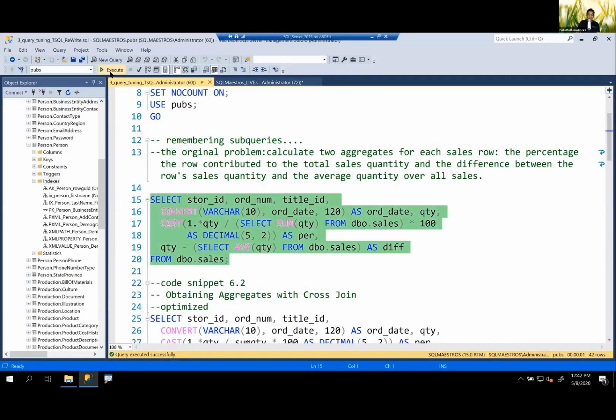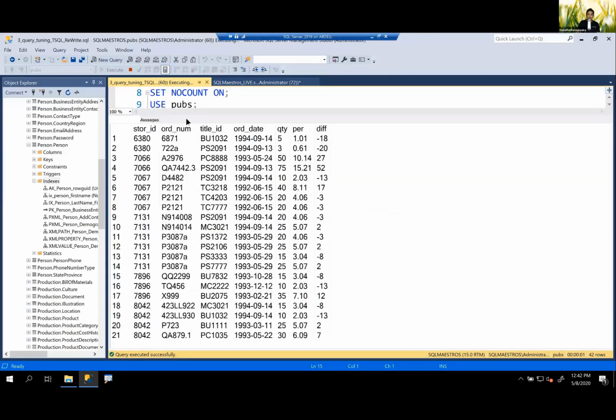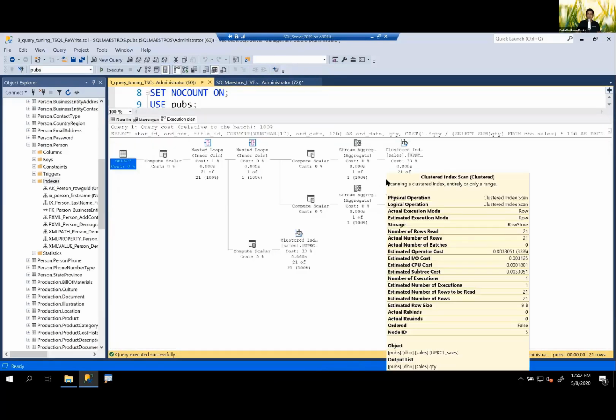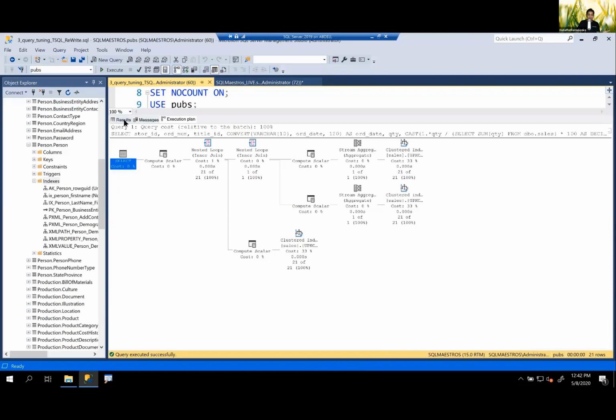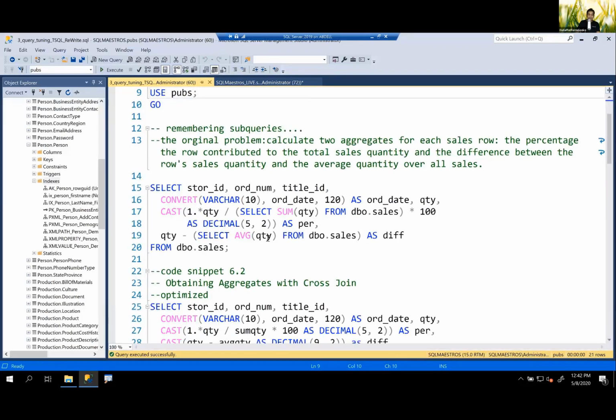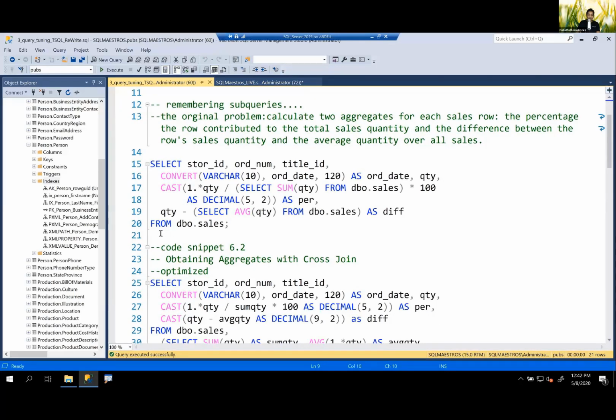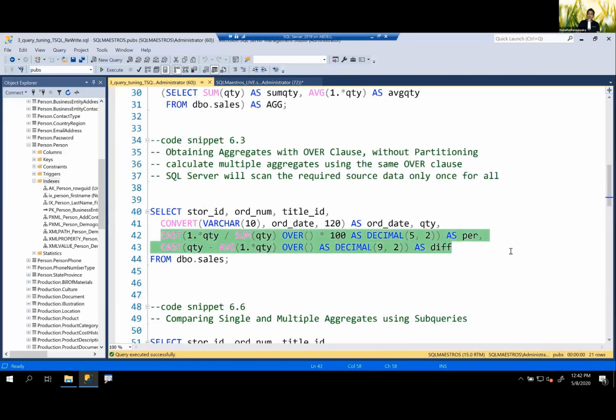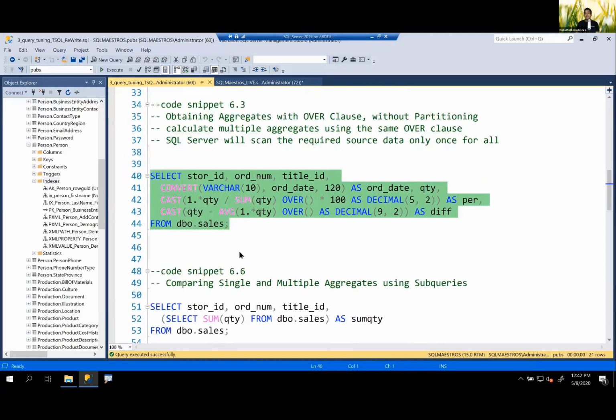And if I execute this, the problem is I go to the execution plan and I can see the same table is being scanned multiple times. I come back to the query window here and I can rewrite this with the OVER clause, and you can see the execution of this, right? Same thing, just trying to put it in a real world application scenario. And now you execute this and the OVER clause is being used, and you can compare both of them and you can see that there is a performance improvement.